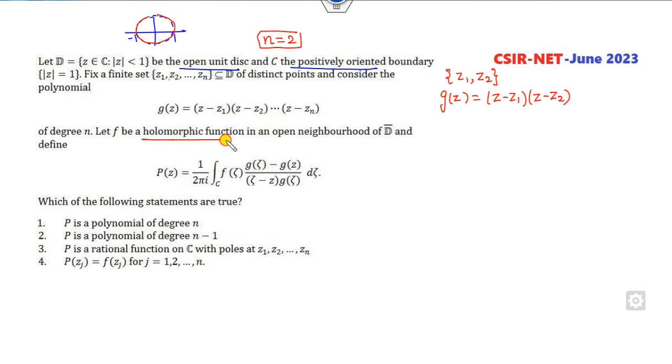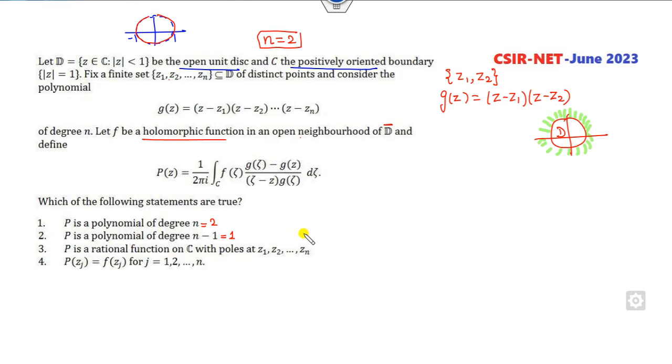Fine. F is a holomorphic function in the open neighborhood of D bar. Okay. So this is my D. Fine. What is the D bar? Outside them. So F is a holomorphic function outside this here, and P of Z is defined to be this. So then your target is to prove P is a polynomial of degree 2, P is a polynomial of degree 1, and so on.